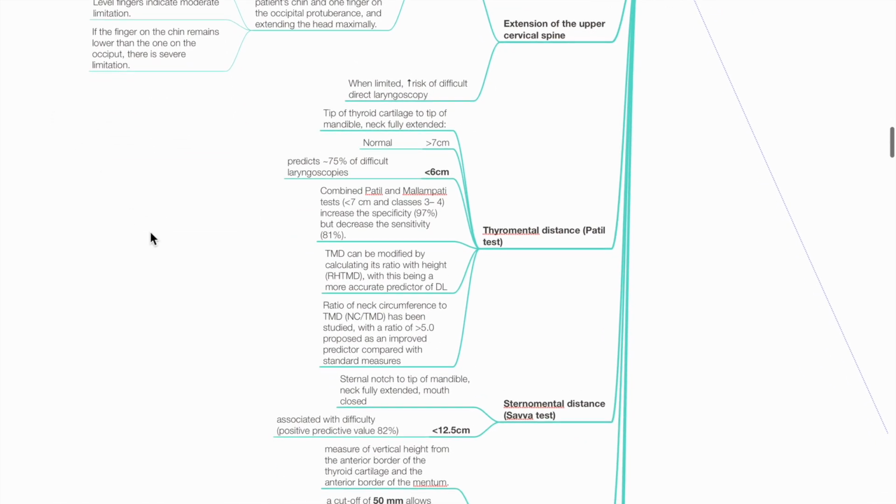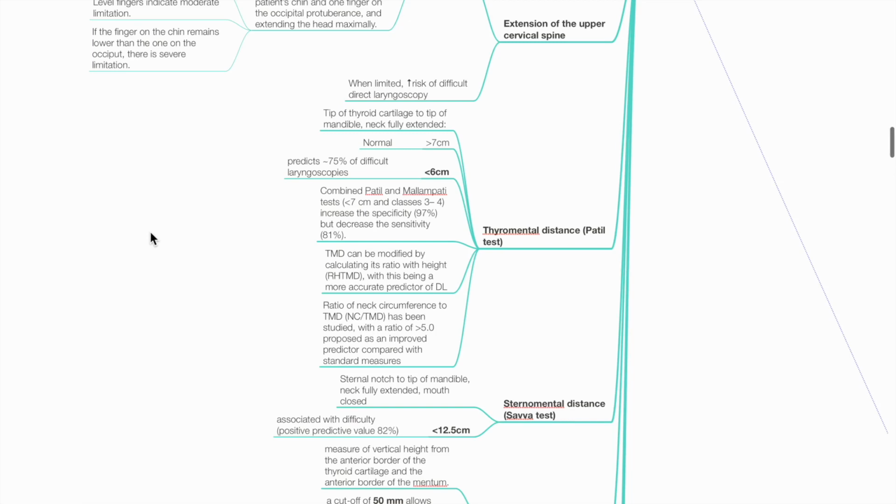Thyromental distance, or Patil test, refers to the distance between the tip of the thyroid cartilage to the tip of the mandible with the neck fully extended. Normally more than 7 cm, less than 6 cm predicts 75% of difficult laryngoscopies.